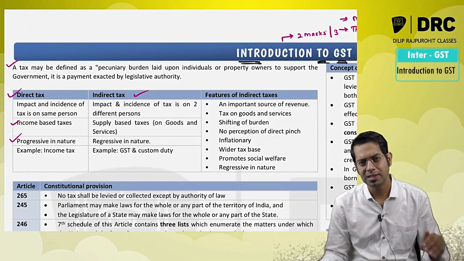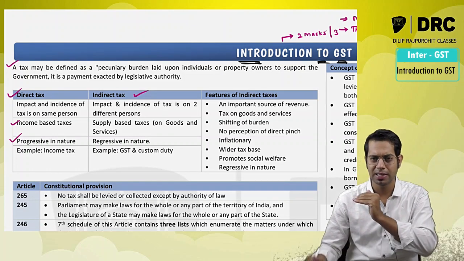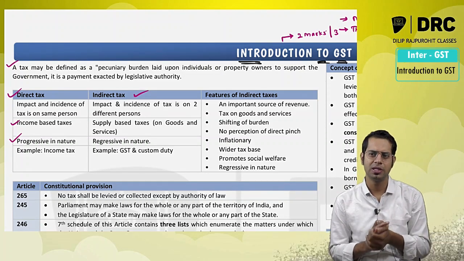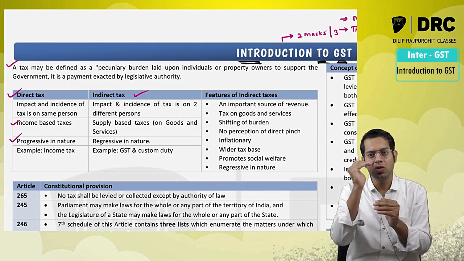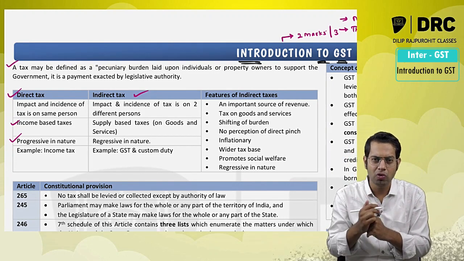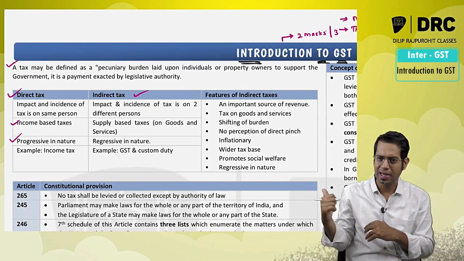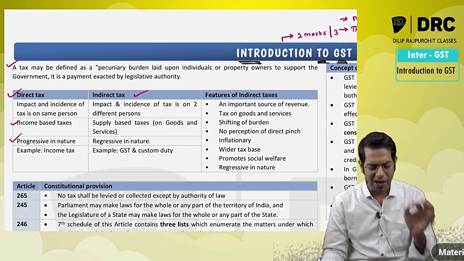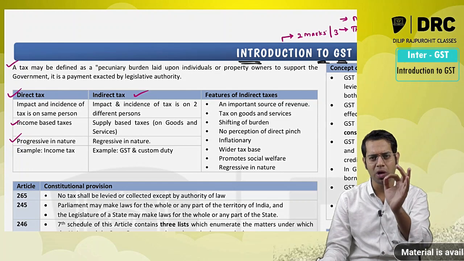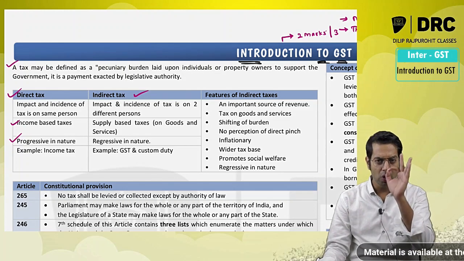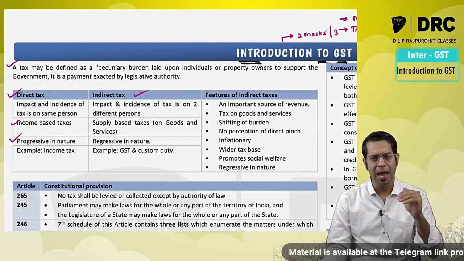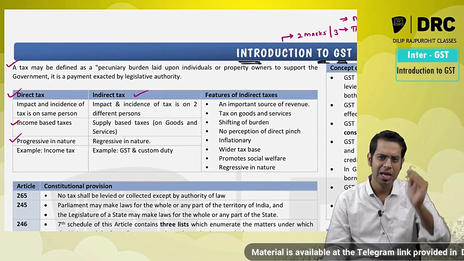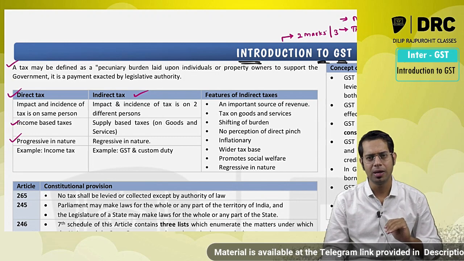Then direct taxes are normally progressive in nature, indirect taxes are regressive in nature. Sir, what do you mean by progressive in nature, regressive in nature? Direct taxes say as and when your income increases, the amount of tax which you have to pay will also increase. But indirect tax says, I don't care who you are, whether you are a Mukesh Ambani or a beggar, I don't care how much you are earning. A beggar may have to pay less income tax, whereas a Mukesh Ambani will have to pay more income tax.